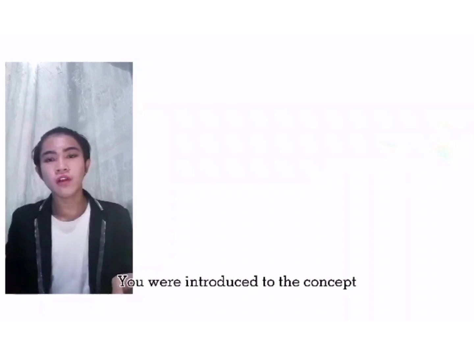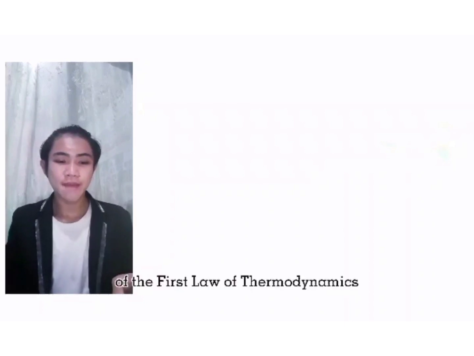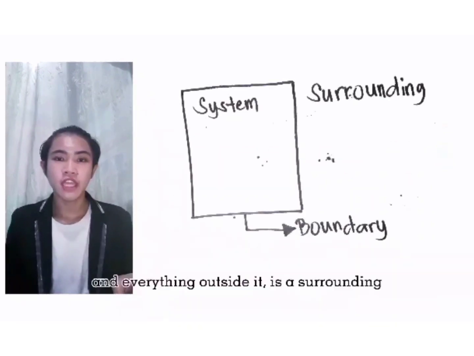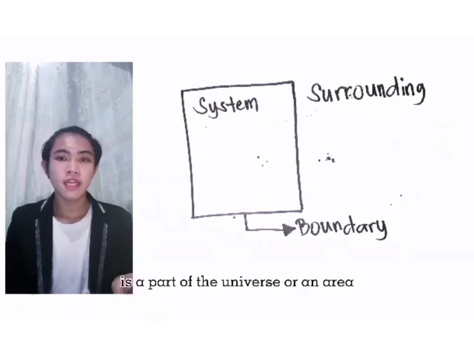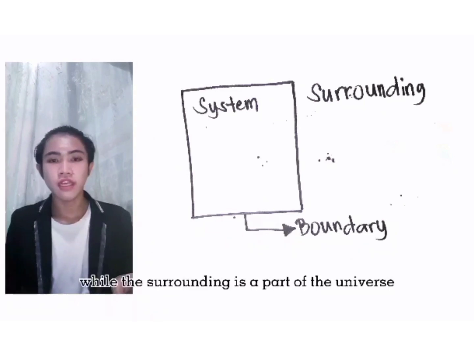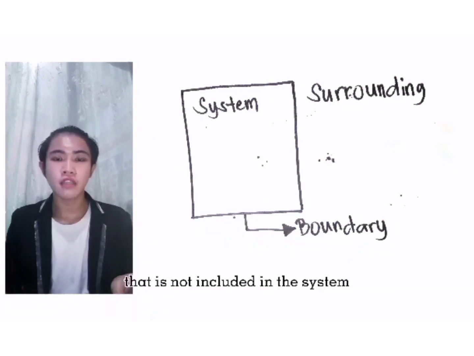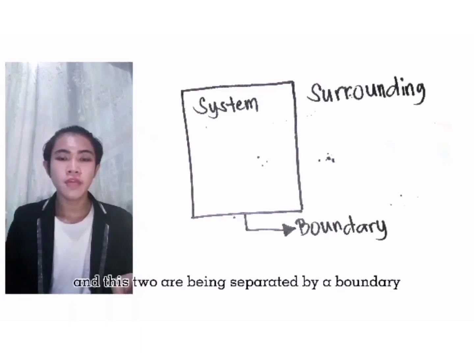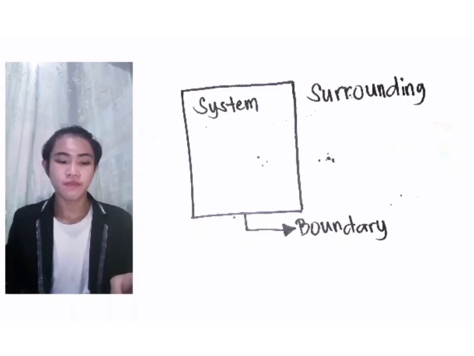You were introduced to the concept of the first law of thermodynamics. Now, let's proceed. Let's say we have a system, and everything outside it is the surroundings. A system is a part of the universe or an area that is under observation, while the surroundings are the part of the universe that is not included in the system. These two are separated by a boundary.